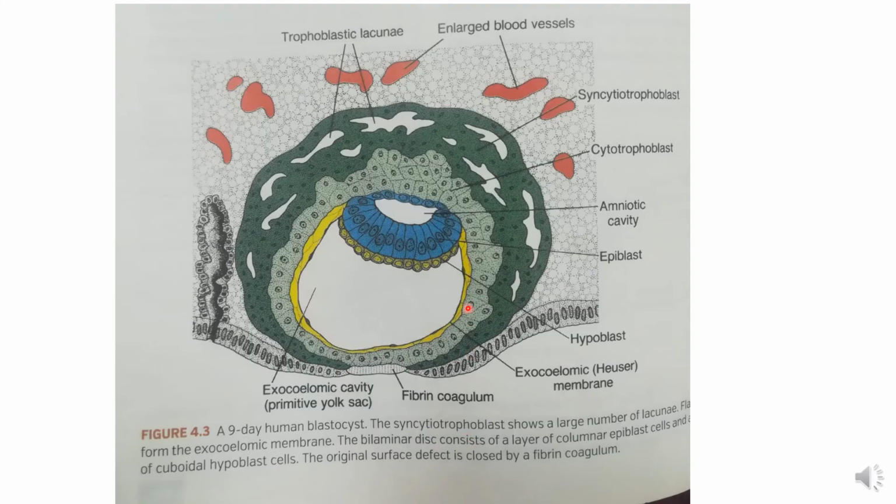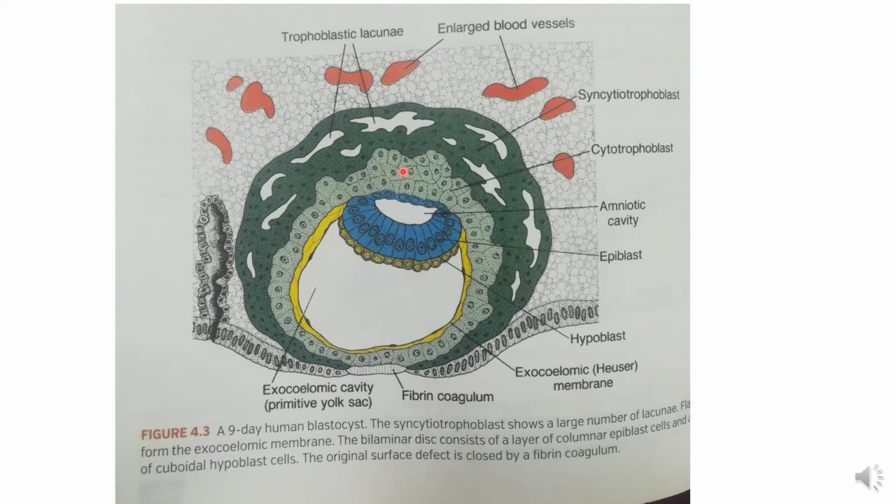Here the various characteristics are shown. This is the cytotrophoblast layer. You can see their cell membrane is well organized, and you can recognize the cell membrane. These are regular cells bounded by the cell membrane.